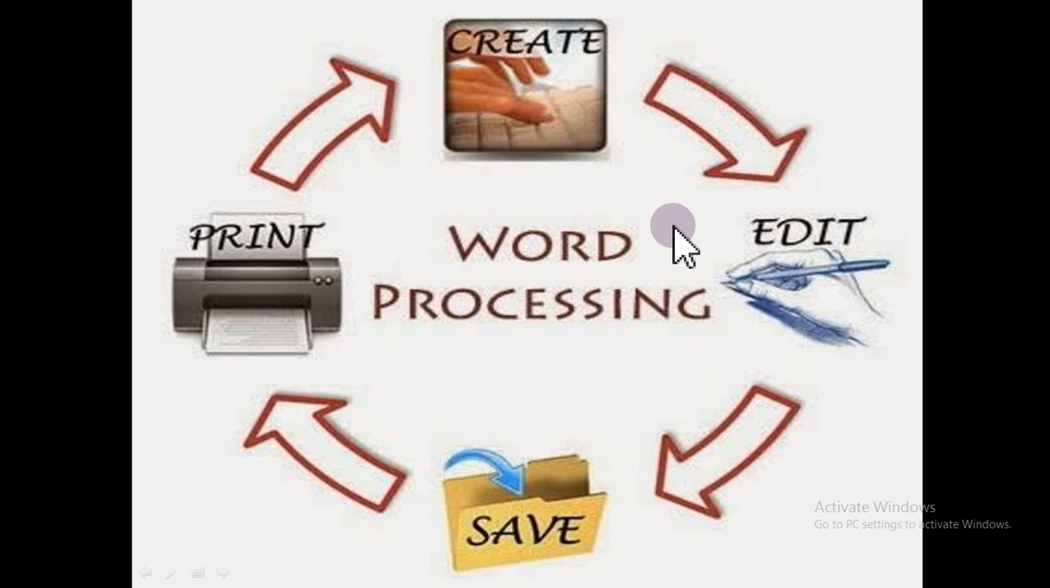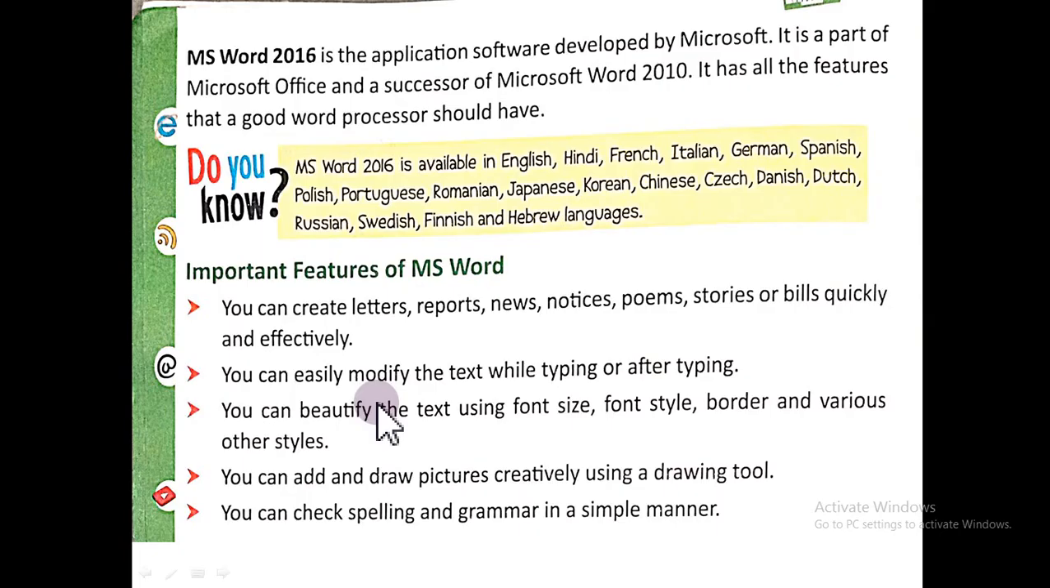So overall we can say a word processing software is used to perform tasks. First we create the document, then we can edit it. After that we save it, and after saving, if we want to take out prints, we can take the print of a document using the printer. So this is a word processing software.